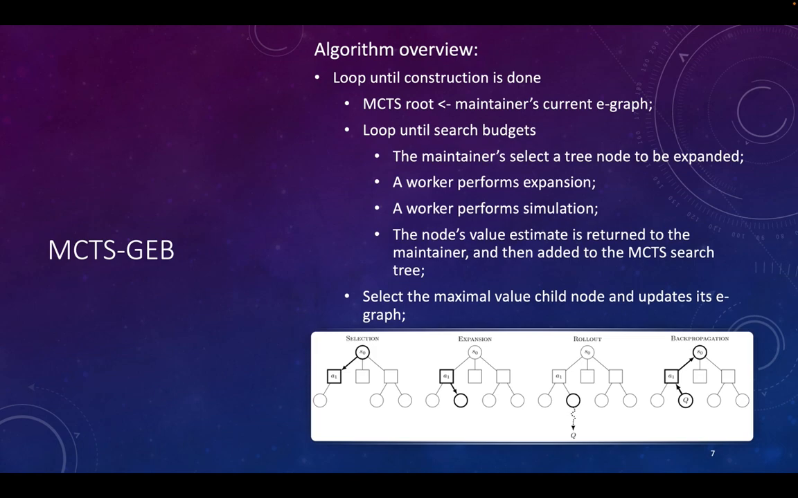Inside the search loop, the maintainer is going to select a tree node to be expanded, and then a worker performs expansion, and a worker performs simulation. After the simulation is done, the worker performs an extraction and calculates the reward as the tree node's value estimate. The tree node value estimate is then returned to the maintainer, and then it's added to the MCTS search tree. So the search loop continues until the maintainer's search budget is exhausted. In the end, the maintainer selects the maximal value child node and updates its e-graph and continues to the next construction phase.